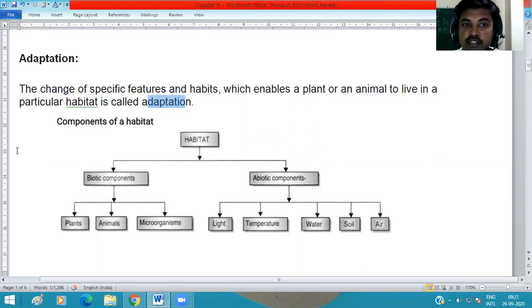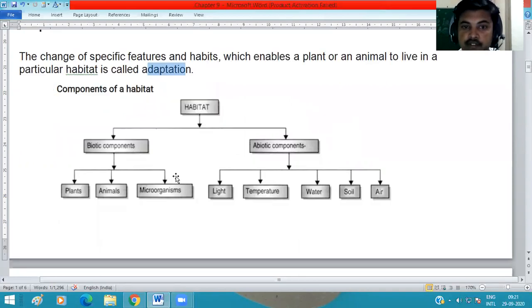There are some components of habitat. Two components are there: biotic components and abiotic components. In biotic components, only three components are there: plant, animal, and microorganism. Microorganism means the organism which has its size in micrometers, and we cannot see these types of organisms with naked eyes.